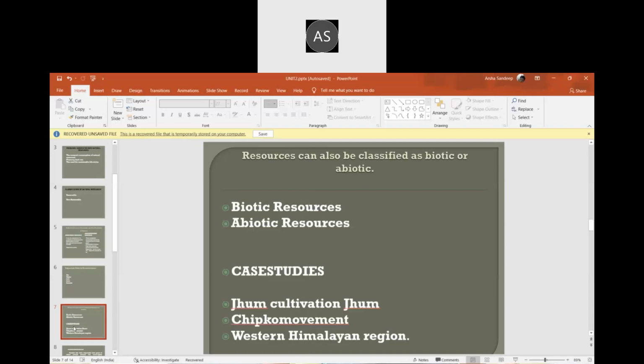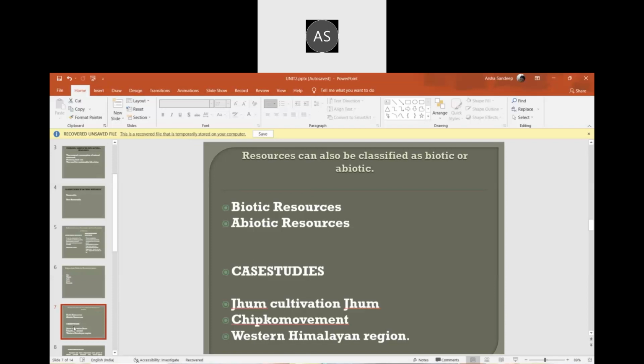So biotic is organic matter. It's a living thing. And abiotic means non-living things, like sunlight and temperature. We know it, but we cannot understand it. For that, simply, biotic means living things. Abiotic means non-living things. Other than that, we have case studies here.